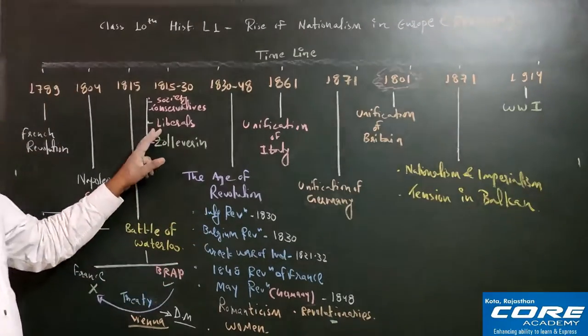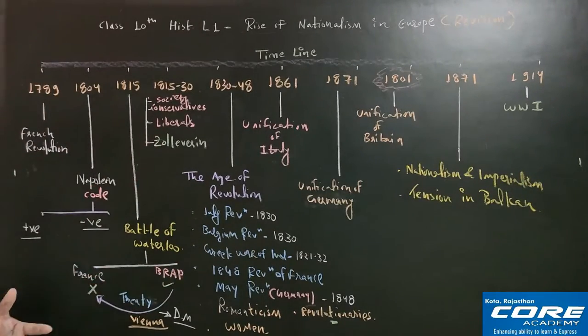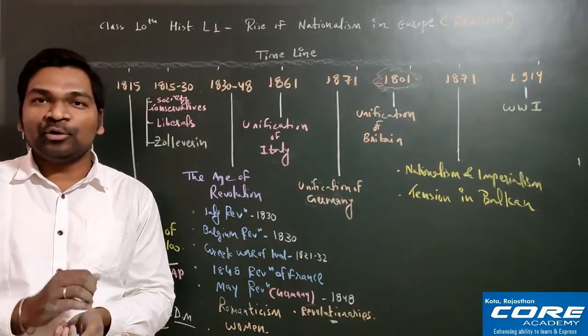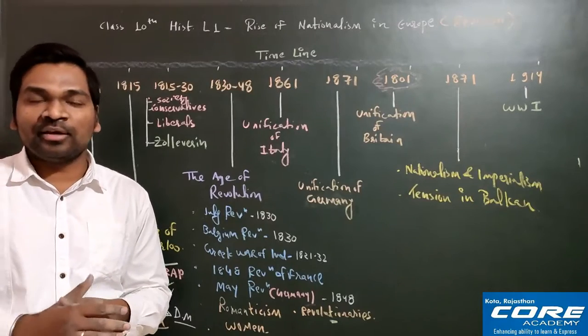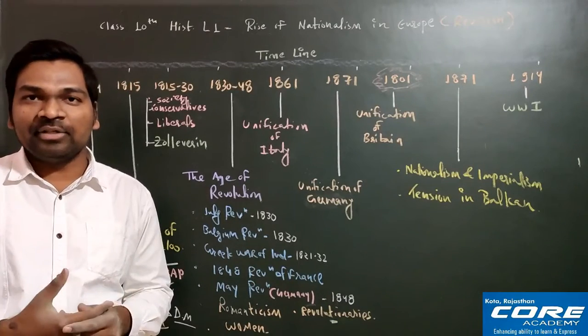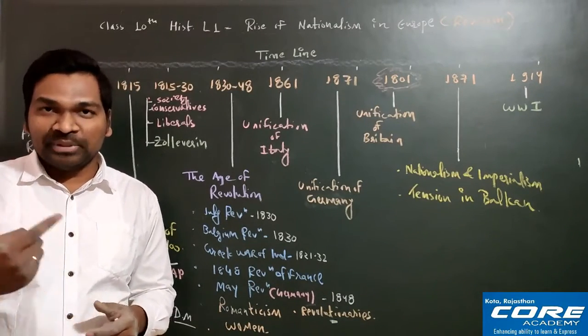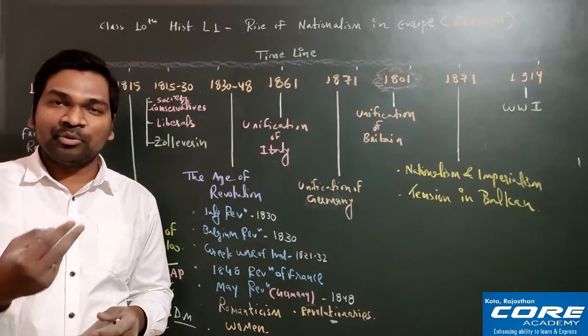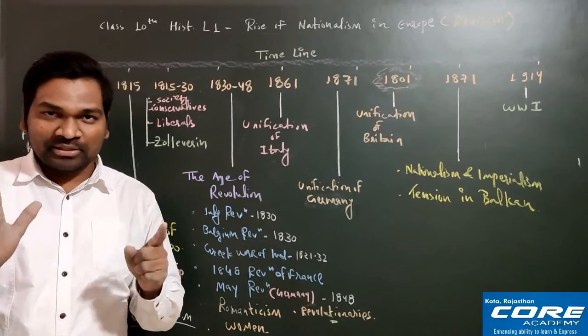Then the next one we have the liberals. Liberals are the people who are against the monarchic system, and they were always advocating for modern thinking, modern ideologies, and they were saying that equality should be there, okay, and individual rights. So what are their points? I'm telling you one by one.